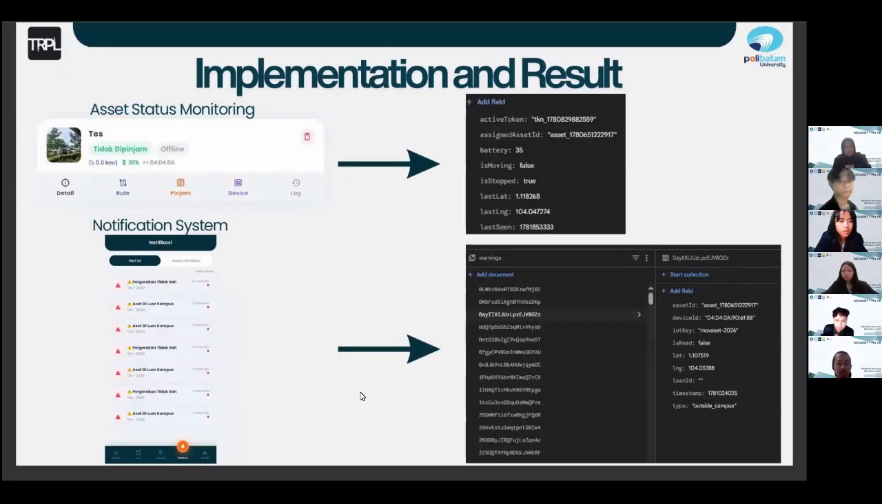The second one is asset status monitoring. First, for asset status monitoring, the app shows if the asset is offline, online, or currently borrowed. This data matches the asset field in Firebase. Second, for the notification system, we can see the red alerts. If an asset goes outside the campus, it is flagged as an anomaly, and the system saves a warning document in the database with the type outside campus and immediately sends a notification to the users.